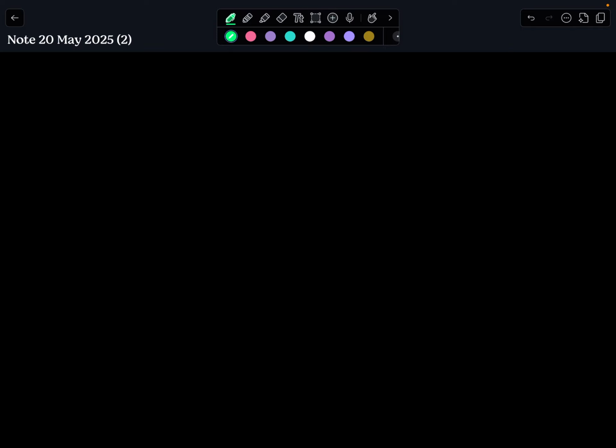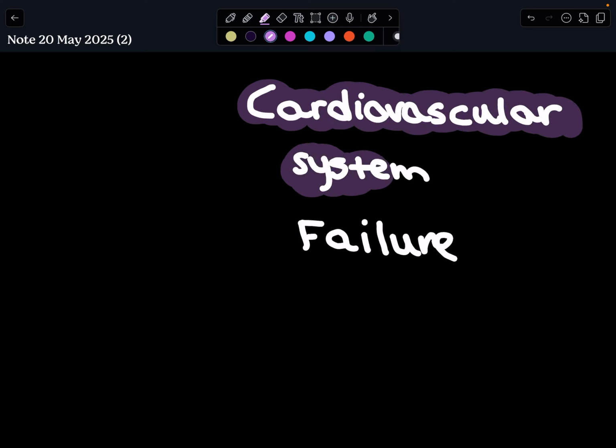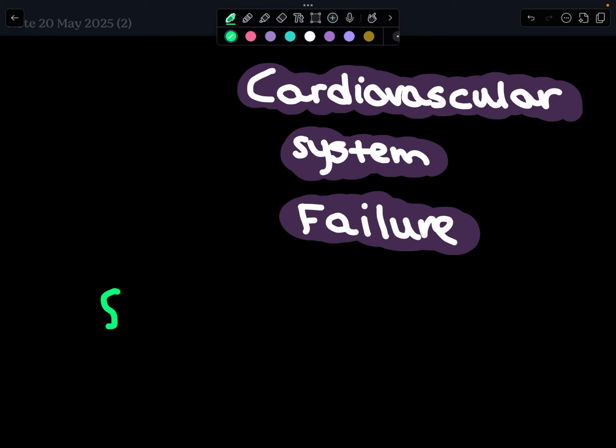The cardiovascular system fails when the heart or blood vessels can't effectively deliver oxygen-rich blood to the body, leading to inadequate tissue perfusion and organ dysfunction. It typically happens through conditions like heart failure, where the heart can't pump enough blood, often due to weakened heart muscle from coronary artery disease, high blood pressure, or heart attacks. Other failures include arrhythmias disrupting heart rhythm, blood vessel blockages like atherosclerosis, or valve issues causing inefficient blood flow. These problems reduce oxygen delivery, build up waste, and strain organs, potentially leading to symptoms like fatigue, swelling, or even organ failure if untreated. Want me to dive into a specific cause?